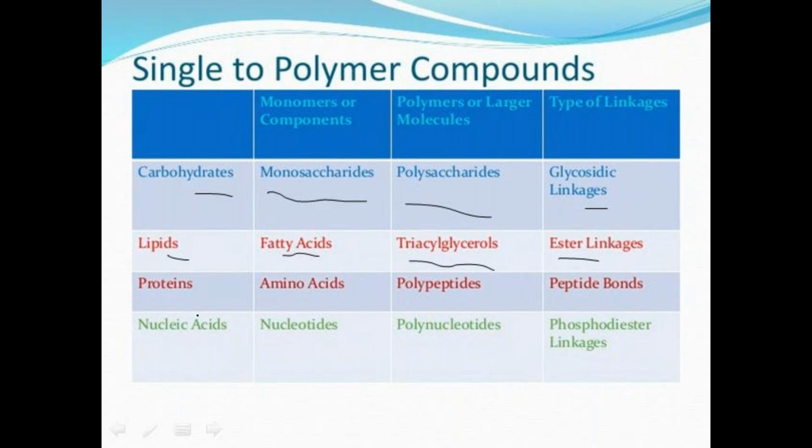Coming to the proteins, amino acid sequences form polypeptides, with peptide bonds. And nucleic acids consist of monomeric units of nucleotides forming larger molecules of polynucleotides with phosphodiester linkage. These are the major biomolecules present in living organisms.